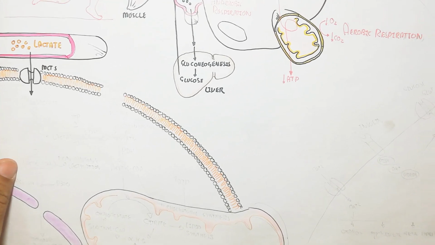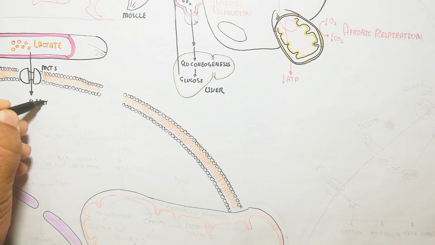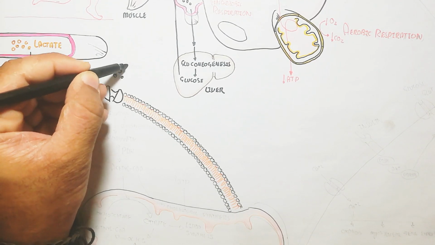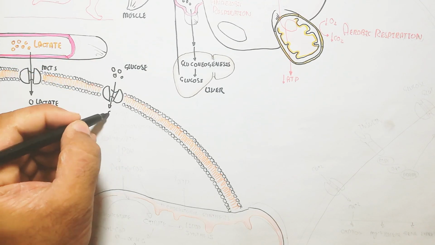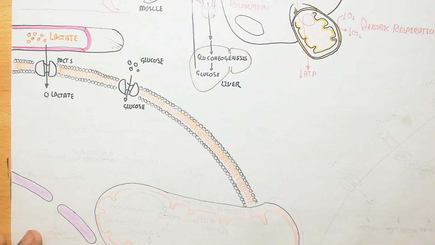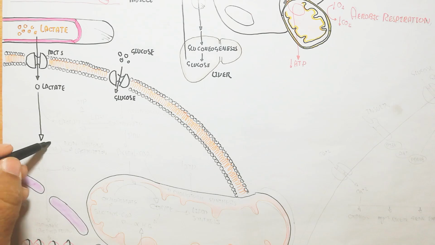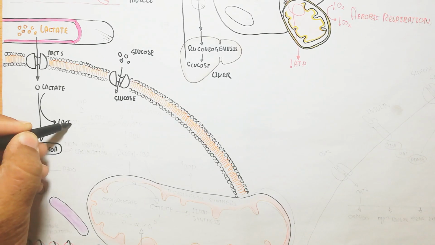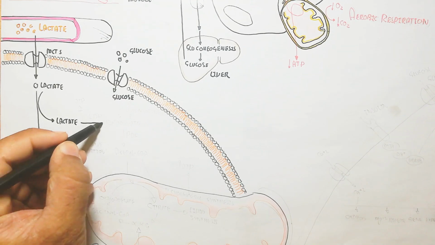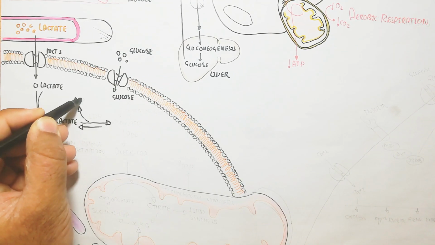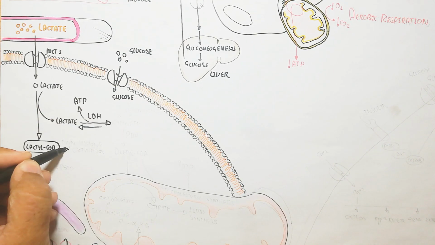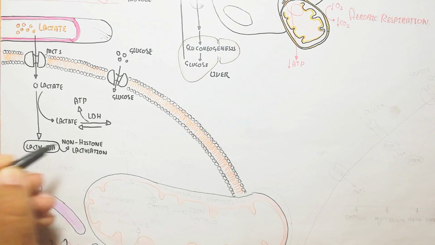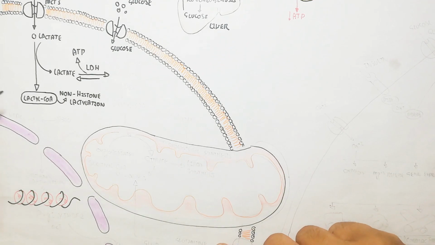Remember, this lactate will enter through the MCT channel, and lactyl CoA formation occurs. But the lactate will also convert into pyruvate again through the lactate dehydrogenase enzyme, and in this way the lactic acid is cleared rapidly. So remember, basically it is not harmful because it is reversible.